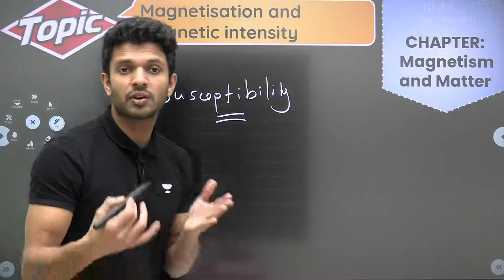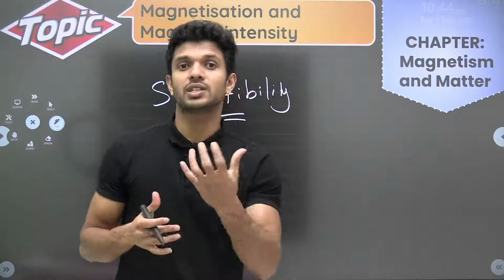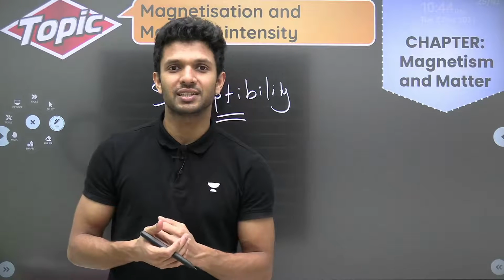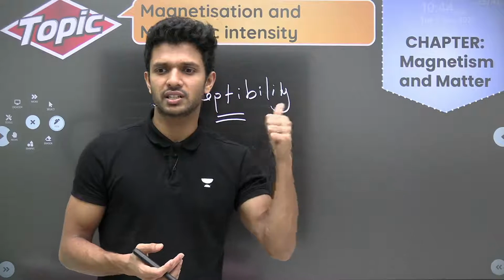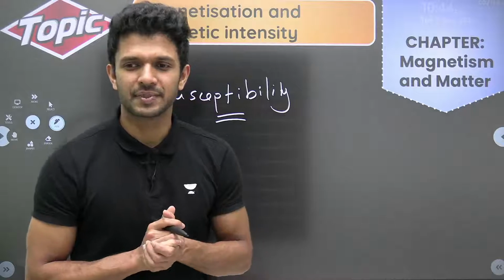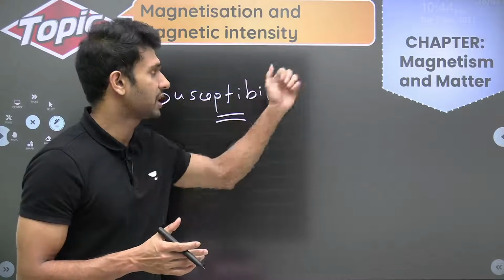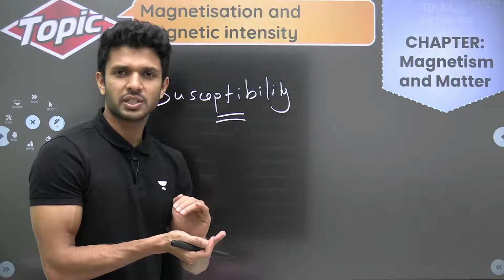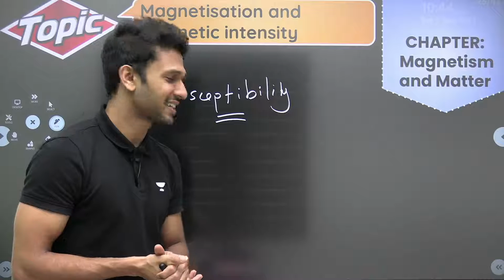What is the relationship of susceptibility with permeability? Questions can come. You should be knowing the relationships, right? Okay, I think this particular chapter is chotu compared to all the other chapters, है ना? ठीक है? So these are the important points which come from the chapter of magnetism and matter. Simple chapter hai. So learn it in an amazing way.